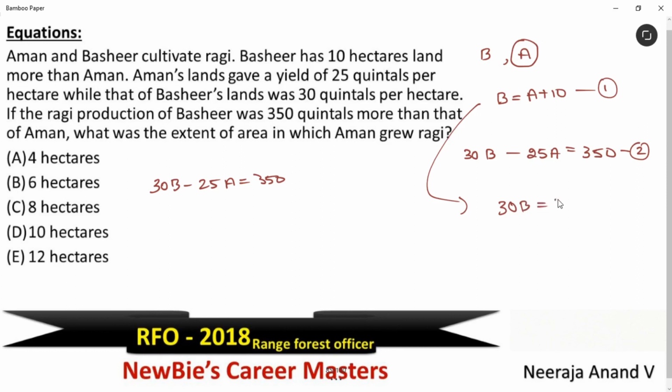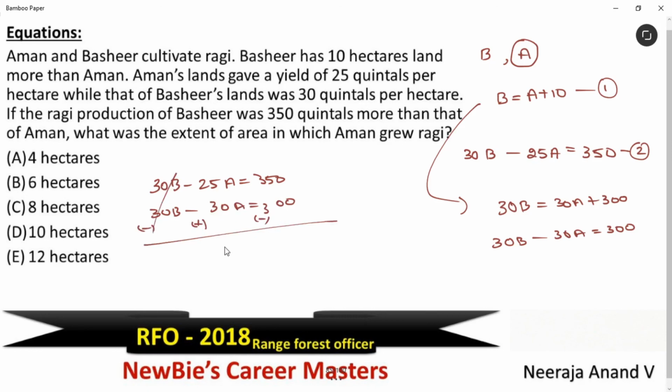30B is equal to 30A plus 300. Okay, let's send this 30A to the LHS. We get 30B minus 30A is equal to 300. Okay, let's write that here. 30B minus 30A is equal to 300. We can cancel this. Then we get 5A is equal to 50. A value is 10. That means Aman has 10 hectares of land. That's it. Option D is the answer for this question.